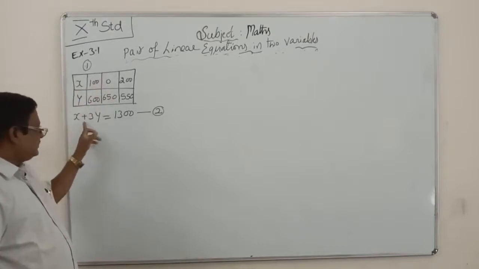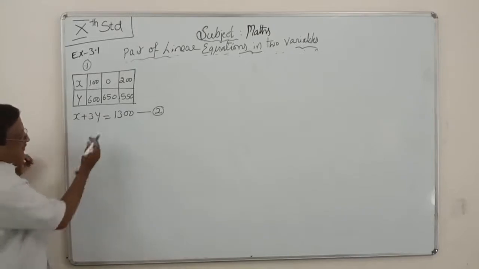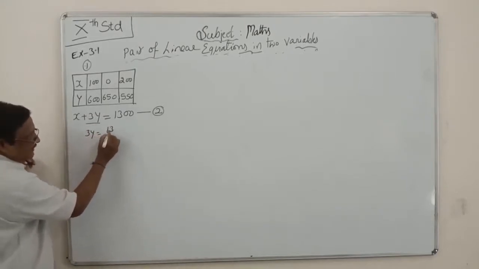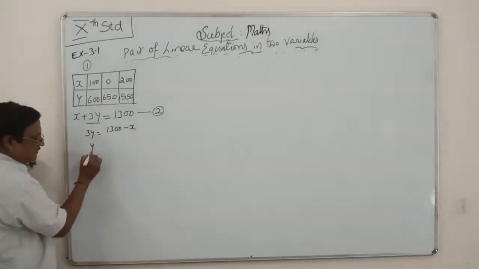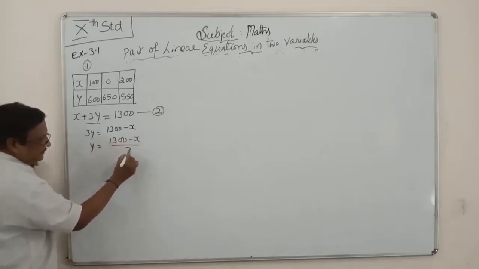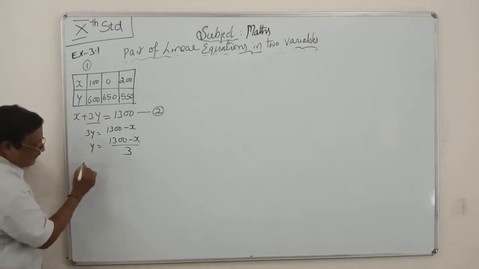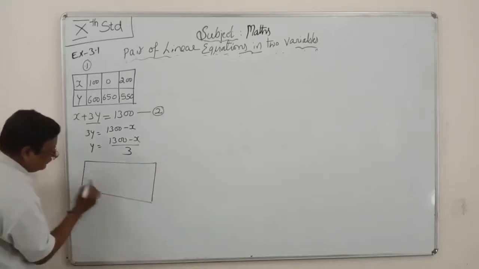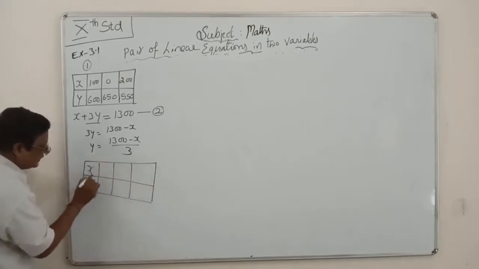Second equation is x plus 3y is equal to 1300. Leave this one. 3y is equal to 1300, this x comes to this side as minus. So y is equal to (1300 minus x) divided by 3. For this one, this is x, this is y.